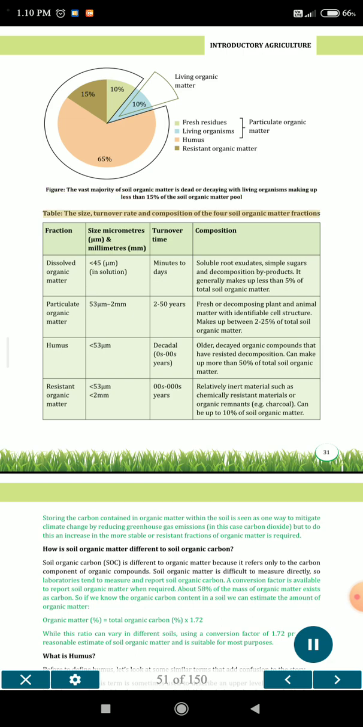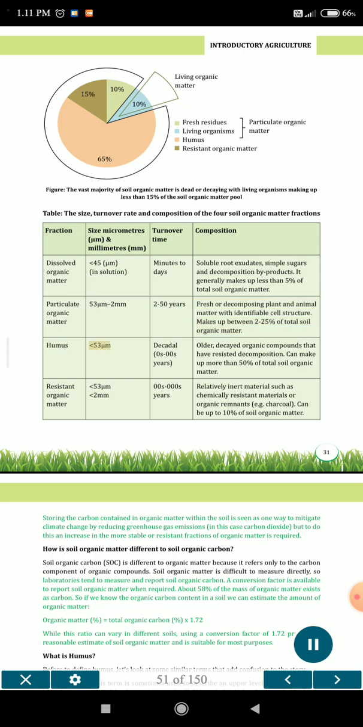Table. The size, turnover rate and composition of the 4 soil organic matter fractions. Dissolved organic matter: less than 45 micrometers, in solution, turnover minutes to days; soluble root exudates, simple sugars and decomposition byproducts. It generally makes up less than 5% of total soil organic matter. Particulate organic matter: 53 micrometers to 2 millimeters, 2 to 50 years; fresh or decomposing plant and animal matter with identifiable cell structure. Makes up between 2 to 25% of total soil organic matter.